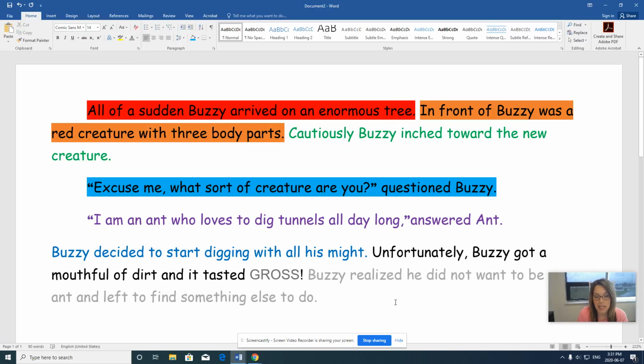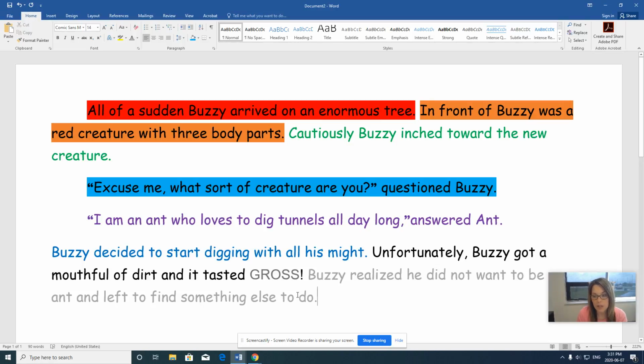And there's our 8 sentences for this paragraph. Our arrive, our hint, our move toward, our ask, our tell, our try, our disaster, and our realize and get going. Go ahead, give it a try.